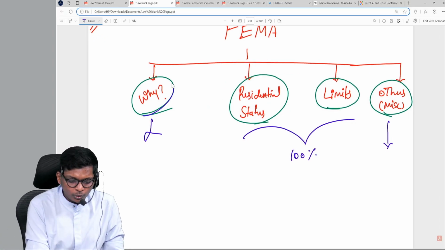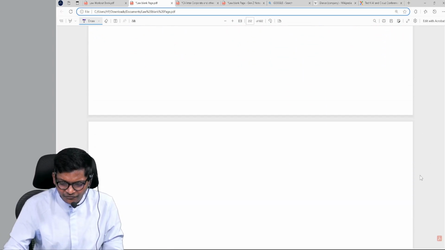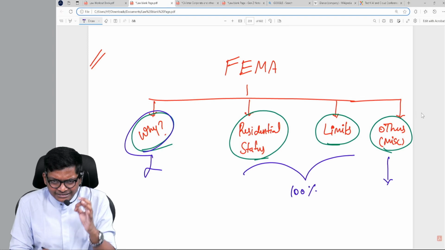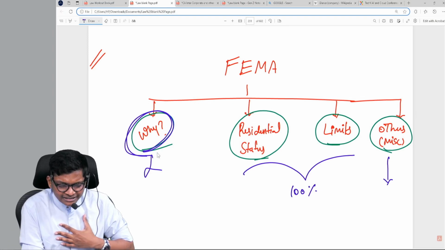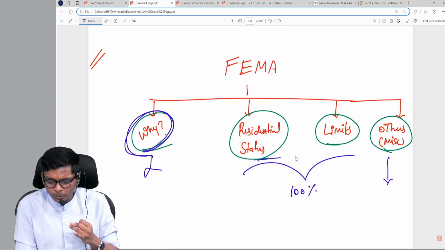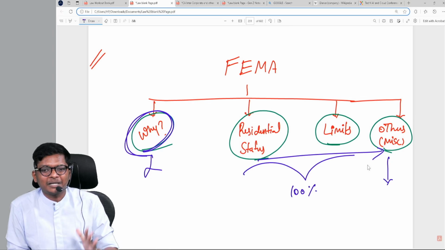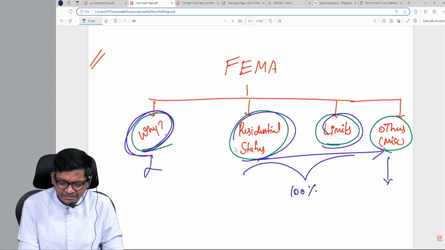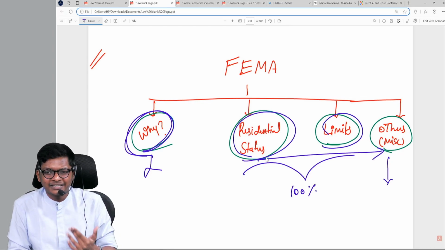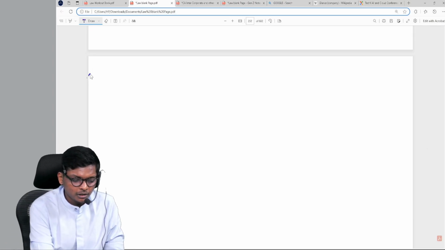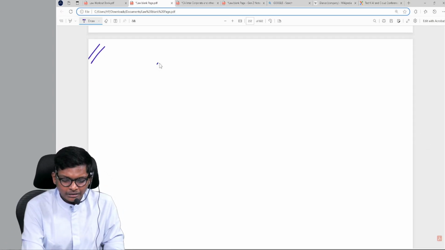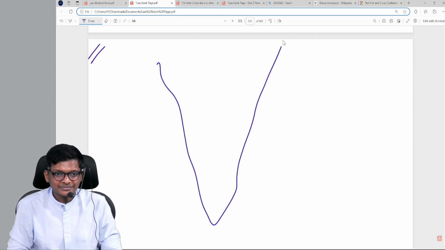Okay. Now, why FEMA? In the next 10 minutes you will understand logically why we have FEMA, and you will understand the pattern for the rest of the chapter itself. Limits, residential status is all logic, guys. If you mug up, you are dead. Okay. Why FEMA?